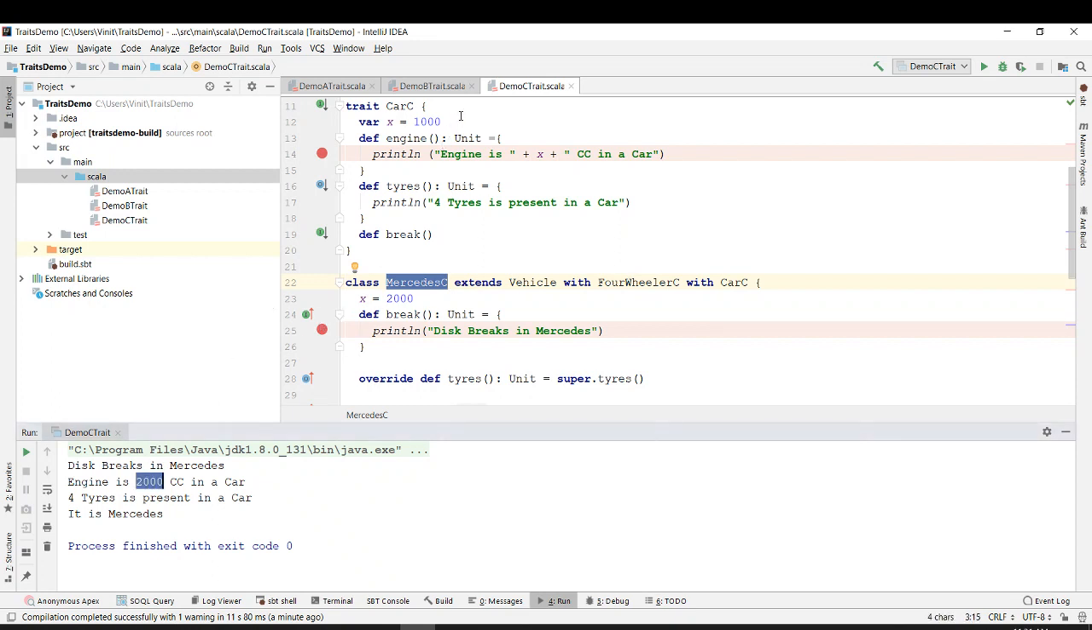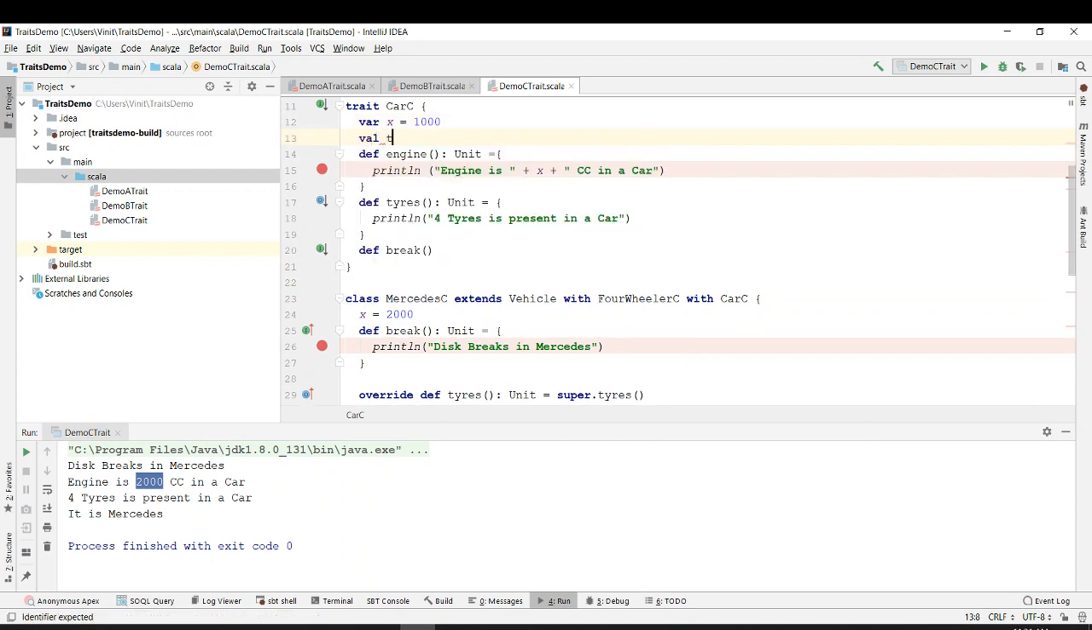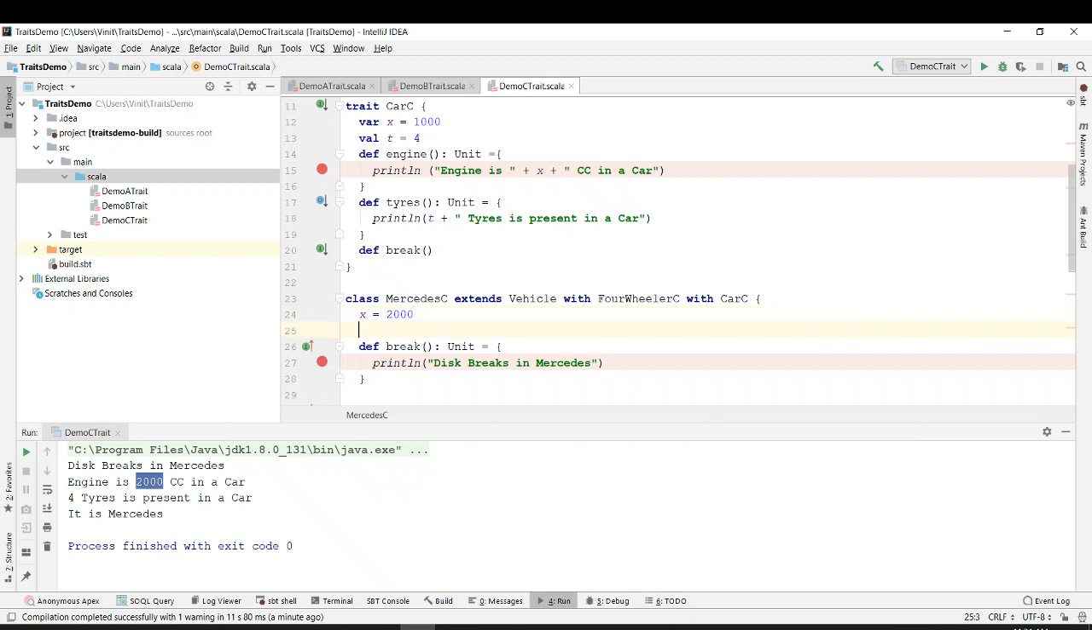Okay, that's good. Val t is equal to 4. Okay, 4 tires are present, so I'm saying that t is equal to 4. And if I want to change it, let's say this Mercedes car has 6 tires, so can I change it to t is equal to 6?